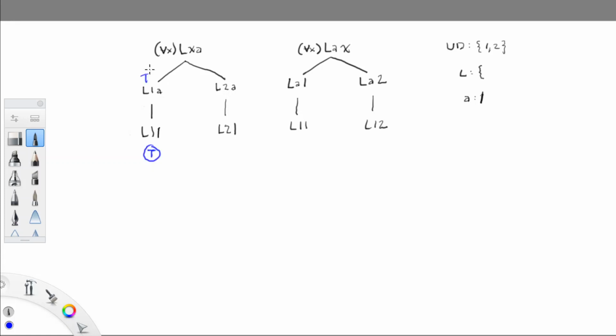If L11 is true, then L1A is true, because A is just the name of 1. And if L11 is true on the tree on the left, then L11 is going to have to be true on the tree on the right. And that means that the sentence LA1 will be true, because A is the name of the number 1. So far, so good. We do not get to copy this T up here yet. A universal generalization to be true has to have all true instances. These two universal generalizations have at least one true instance. So